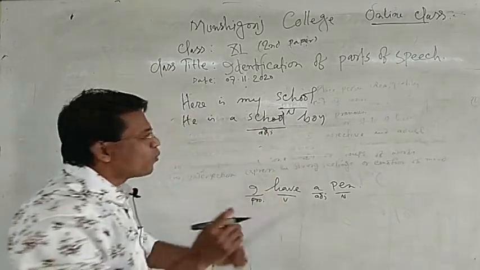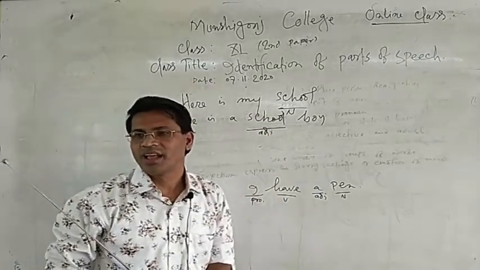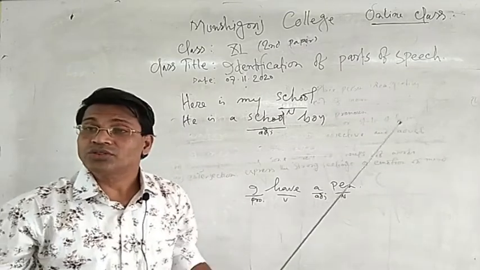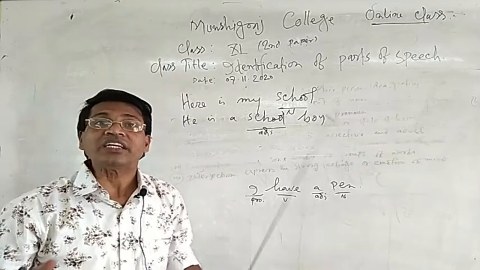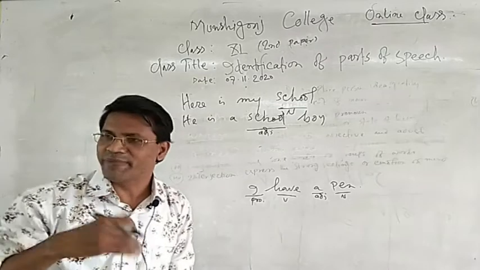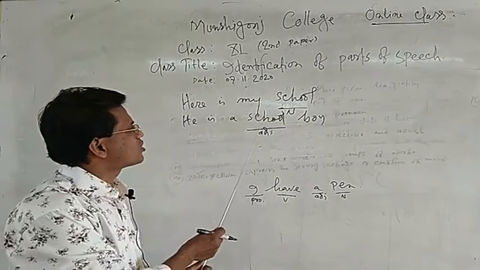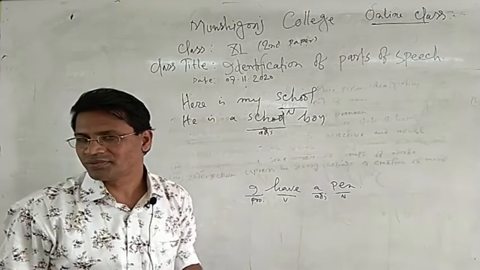When we get a compound word, when two nouns are used side by side, this is called a compound word.